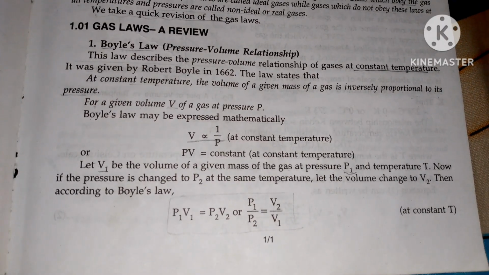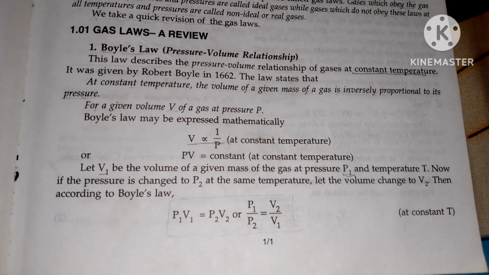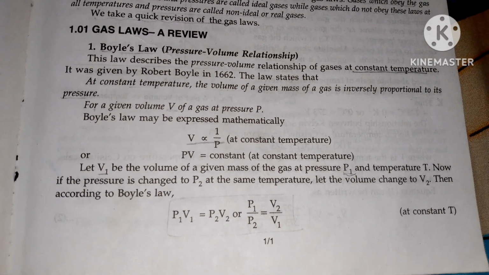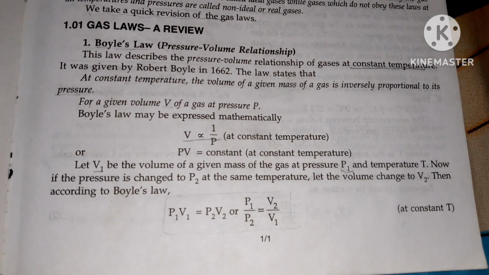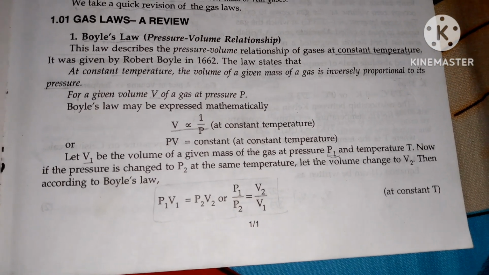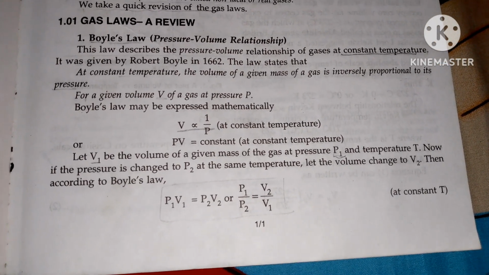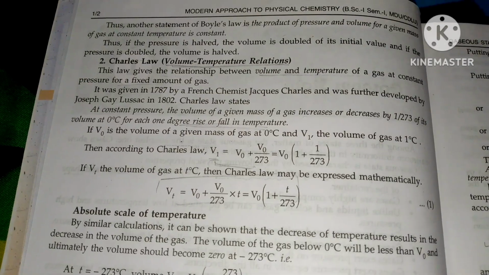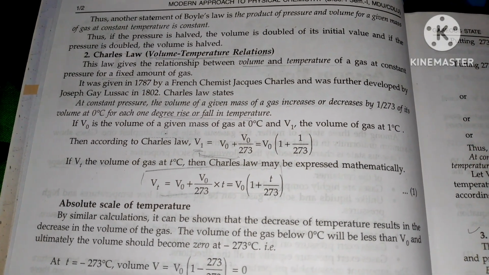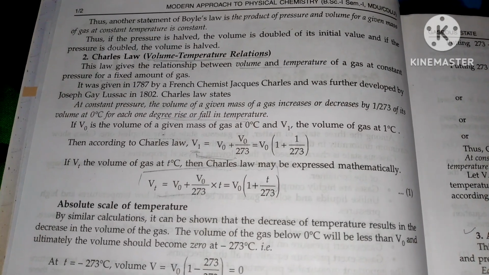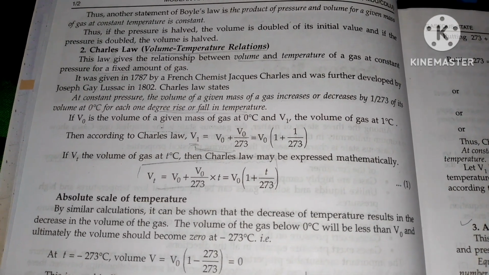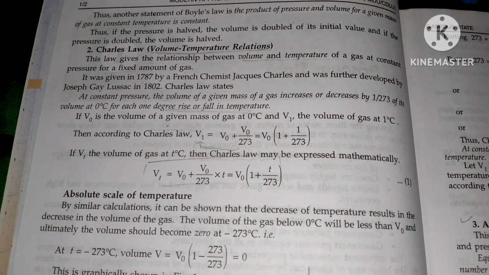Let V1 be the volume of a given mass of a gas at pressure P1 and temperature T. Now, if the pressure is changed to P2 at the same temperature, let the volume change to V2. Then according to Boyle's law, P1 V1 is equal to P2 V2, or P1 divided by P2 is equal to V2 divided by V1 at constant T. Thus, another statement of Boyle's law is: the product of pressure and volume of a given mass of a gas at constant temperature is constant. Thus, if the pressure is halved, the volume is doubled from its initial value, and if the pressure is doubled, the volume is halved.